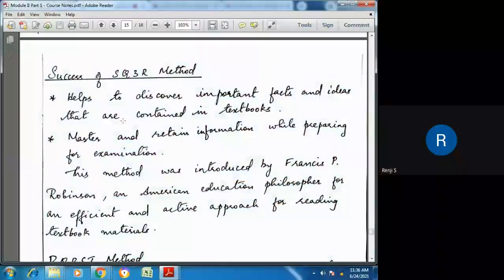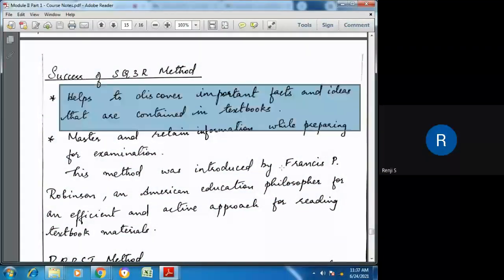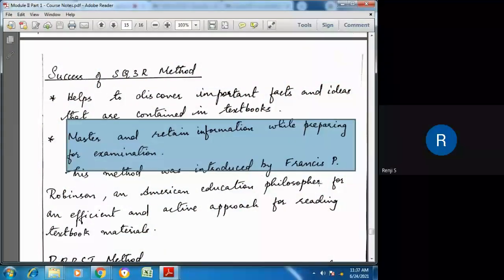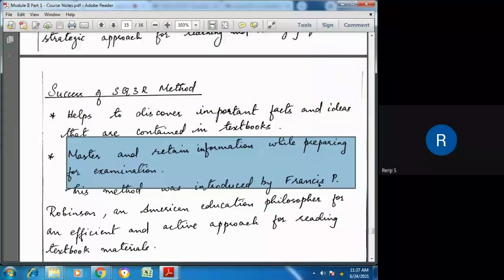Then I think I stop with the success of SQ3R method. Why is this method proved to be successful? It helps to discover important facts and ideas that are contained in the text. That is one advantage of SQ3R method. So suppose the question is what are the advantages of SQ3R method, then you have to write these points. It helps us to identify the important facts and ideas that are contained in the textbook. And also, the second point is that it helps us to master and retain information while preparing for examination, since we are recollecting in the final stages, recite and review.